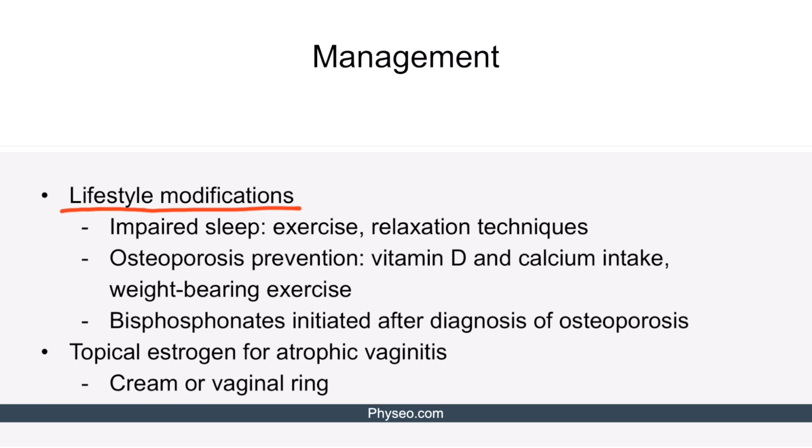To prevent osteoporosis, the patient should increase vitamin D and calcium intake. Additionally, weight-bearing exercise can slow the progression of osteoporosis. Bisphosphonates are initiated only after the diagnosis of osteoporosis is made and not for prevention. Topical estrogen, on the other hand, treats atrophic vaginitis. Different formulations of topical estrogen include either cream or a vaginal ring.